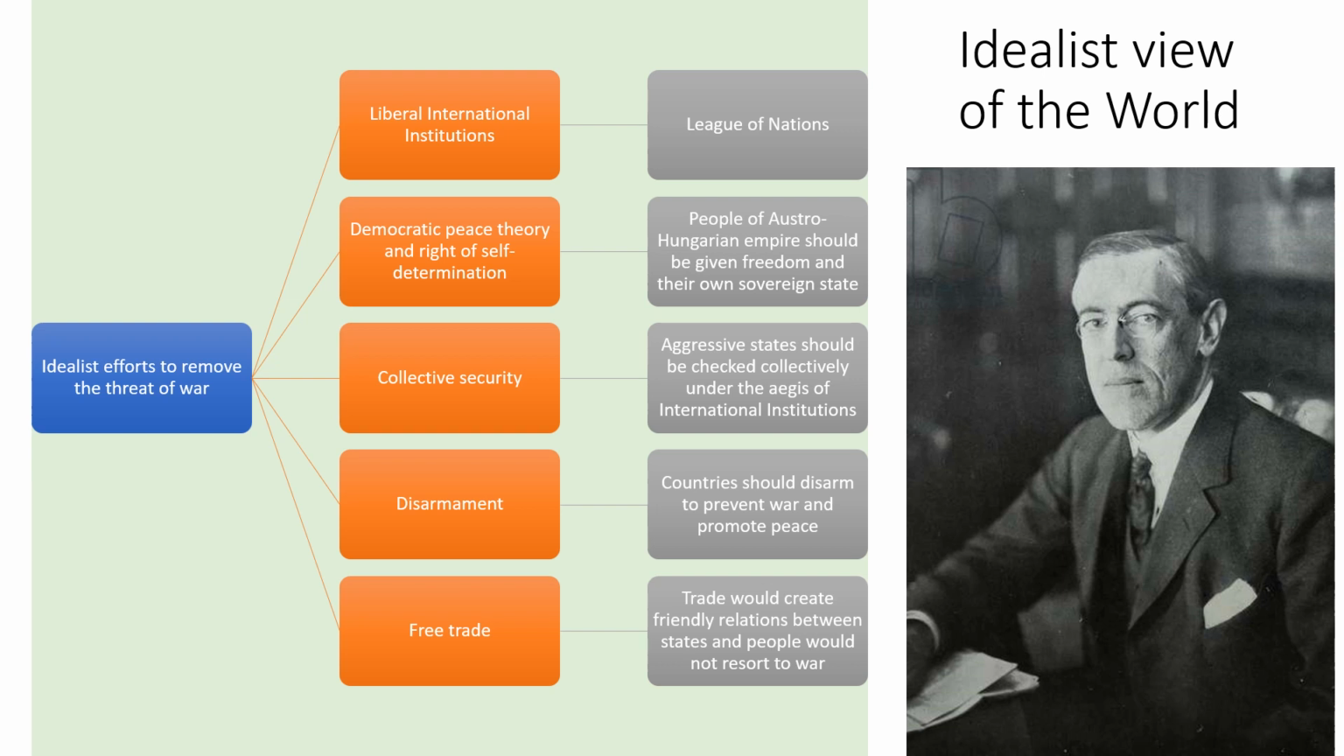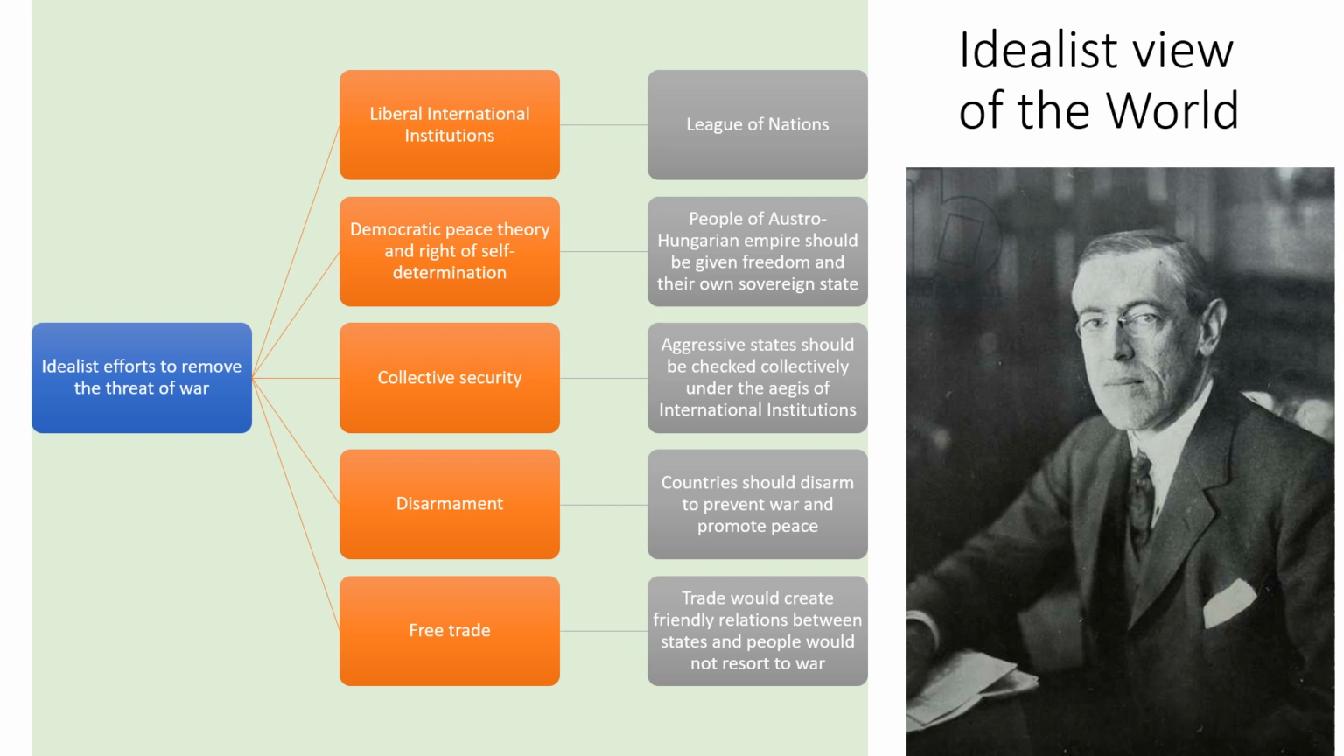Woodrow Wilson gave this idea, and all the idealists established liberal international institutions to resolve the conflict between the nations so that war is prevented, and they established the League of Nations. This was the first liberal international institution, the international governmental organization. We all know this. It could not work very well and it failed, but still it was the first try, and we know that today the United Nations that we have is based on the idea presented by Woodrow Wilson.